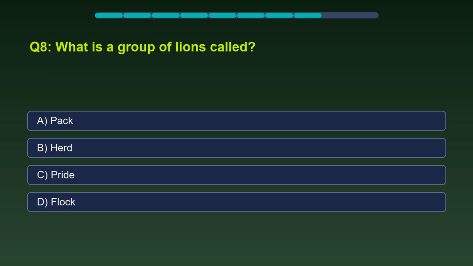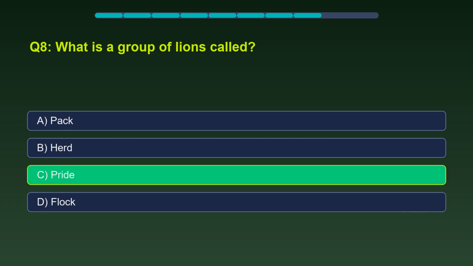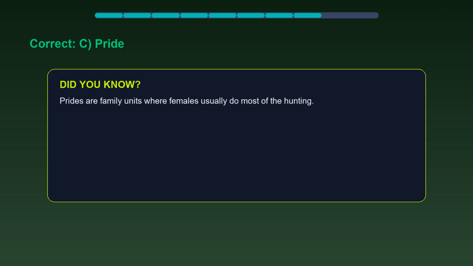What is a group of lions called? The correct answer is pride. Prides are family units where females usually do most of the hunting.